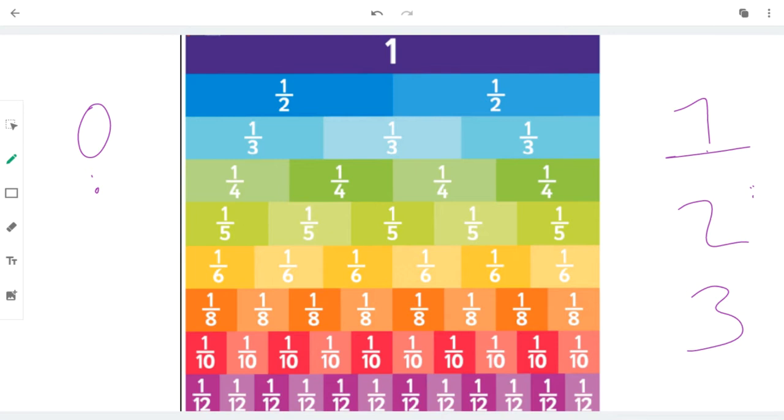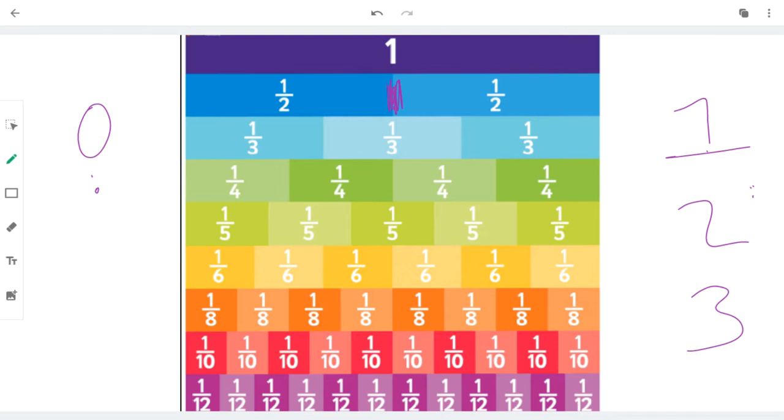The final benchmark is the half benchmark. The half benchmark lets us know if we're approaching a whole number or are we closer to 0. And the half benchmark is really, really helpful in general. It's just something that is really good to know.